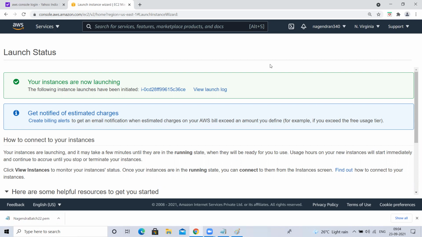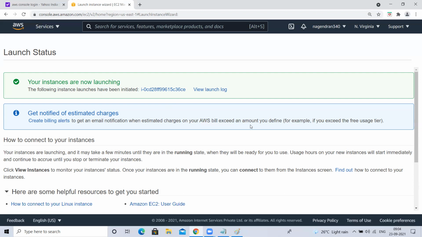But even if I explain the answer, you cannot understand it now. That is a famous question, asked n number of times from when I learned AWS. From that time till today, everyone is asking that question. That we will learn when we learn about AWS. Even if I explain now, you cannot understand. Okay, fine. Our EC2 instance is now launching, meaning it has successfully launched.